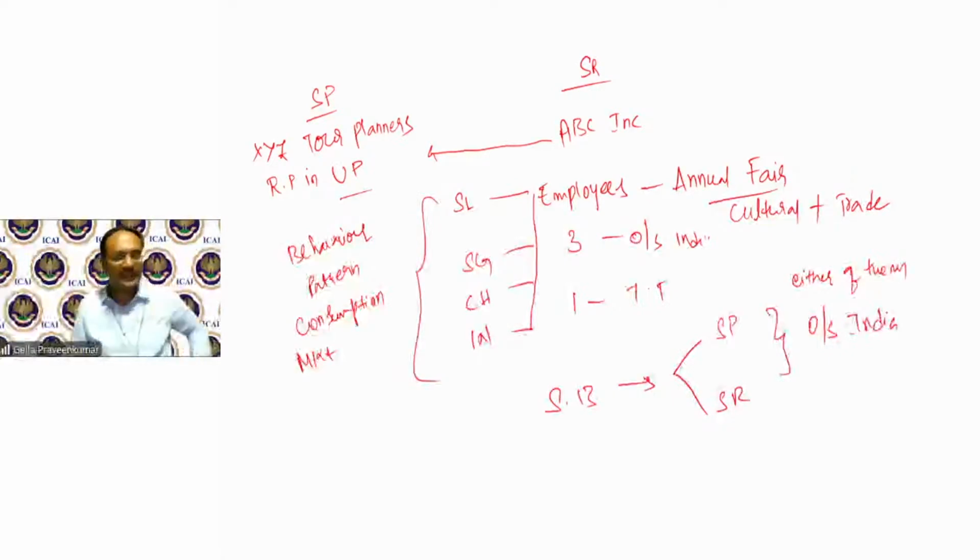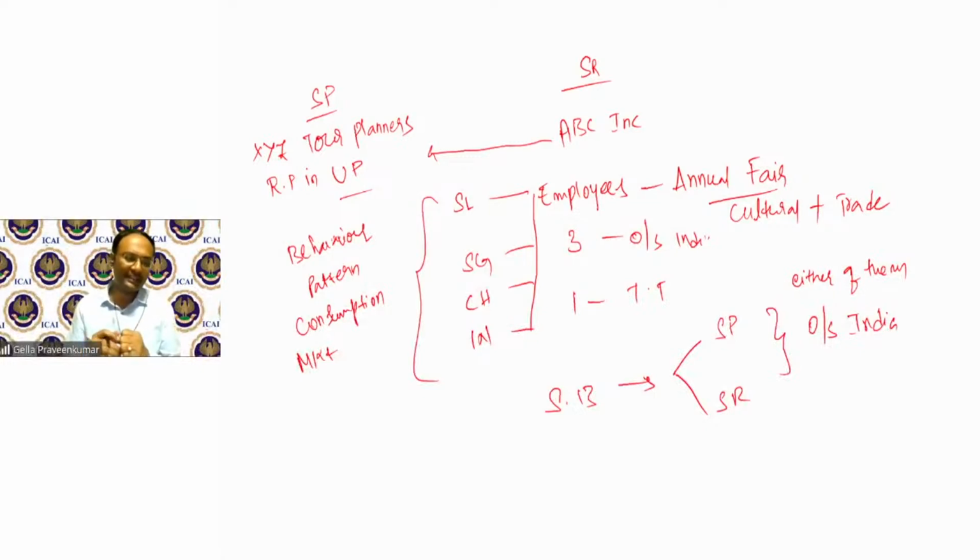Then I come and examine Section 13. As per provisions of Section 13, when this contract is entered into, I say that this is a place of supply in relation to admission or organizing of a cultural, artistic, sporting, scientific, education, or entertainment, or celebration, or any other event.